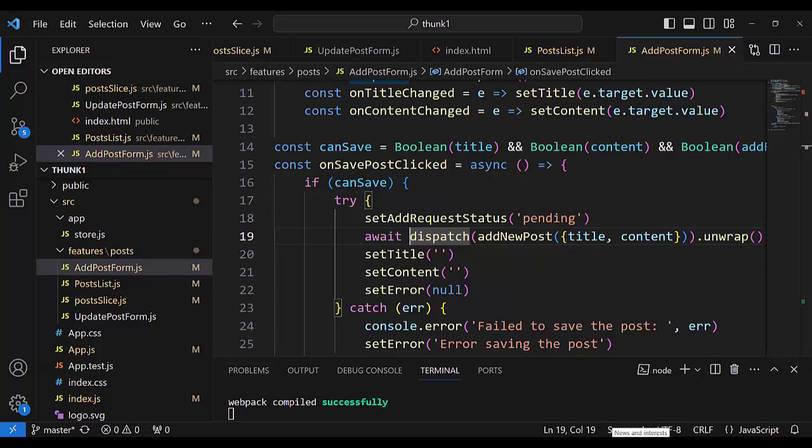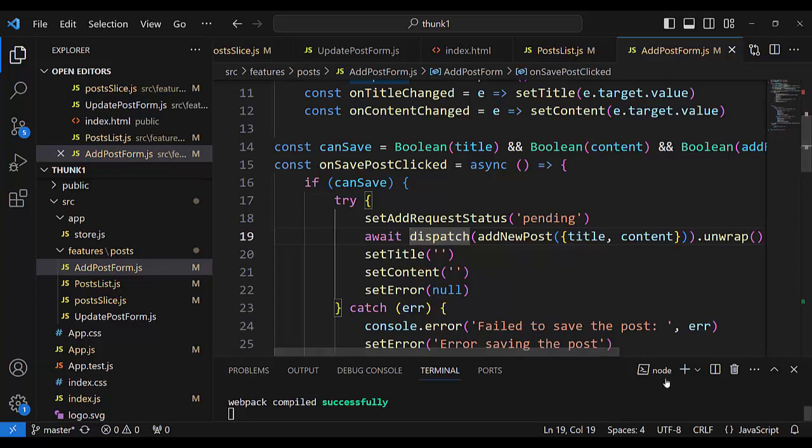The thunk function takes that information from the promise, that response data, and returns it to the reducer. We call that extra reducer because of the asynchronous process, so the naming is different, but for Redux it is all the same as a reducer.